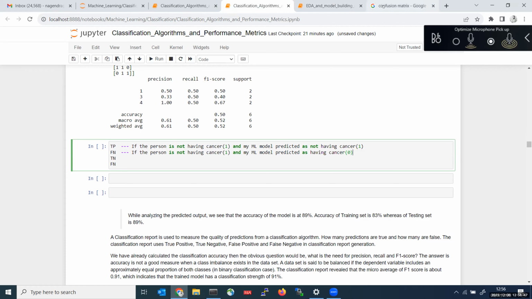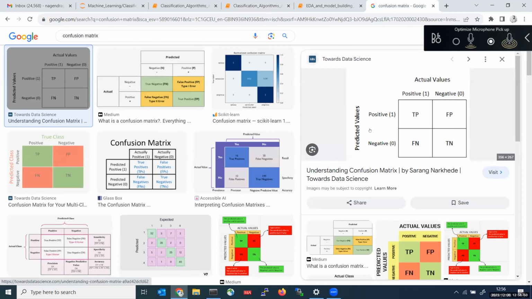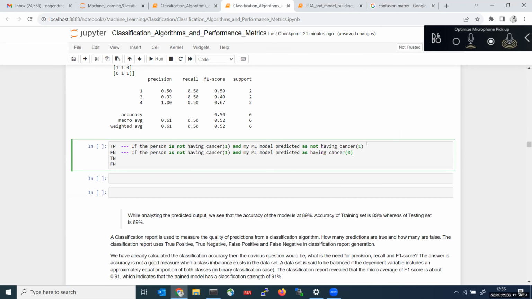So from the image perspective, this will be false negative. That is 1, 0. This is actual 1, predicted 1, same as the example below. Actual 1, predicted 0. So let's move on to the true negative.